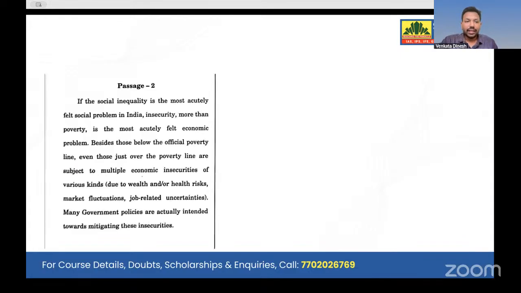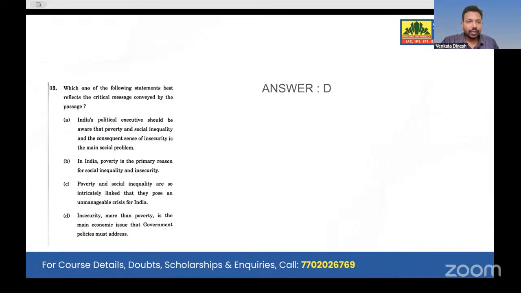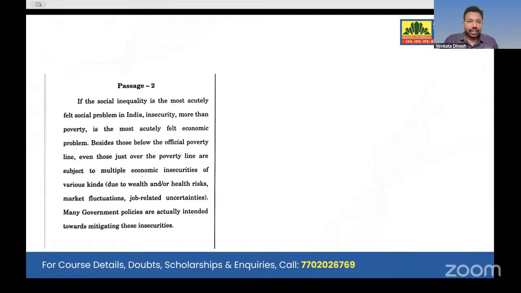Now look at passage number 2 again here, which has question number 13, right? Social inequality is the most acutely felt social problem in India. Insecurity more than poverty is the most acutely felt economic problem, besides those below the official poverty line. This particular comprehension talks about what we have to do, how to cover health risk, what is the solution for poverty, how we have to come out of poverty. This is what he says.